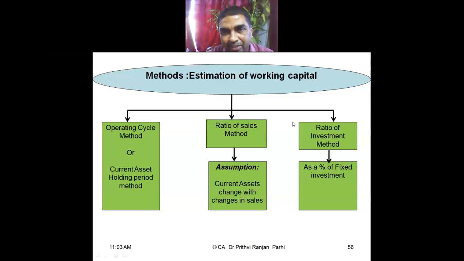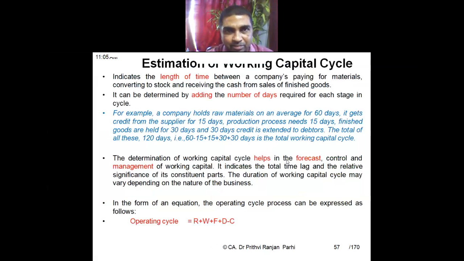Almost similar kind of method. Here, we compute various items of working capital as a percentage of fixed investment. And once these components are computed, we compute working capital on that basis. So these are the 3 methods by using which you will be able to estimate the working capital.